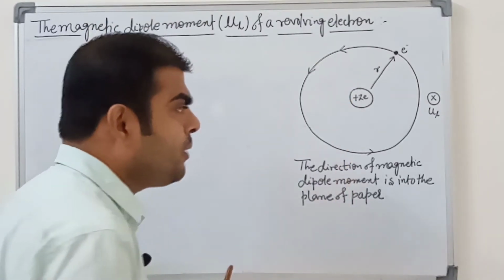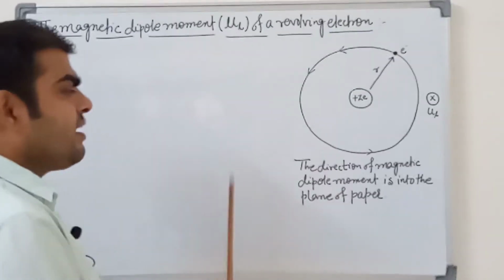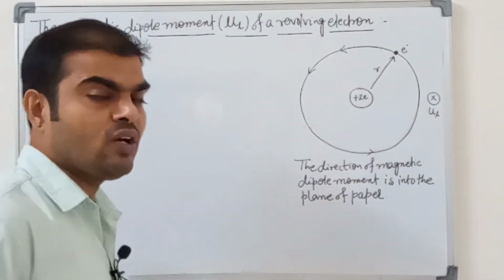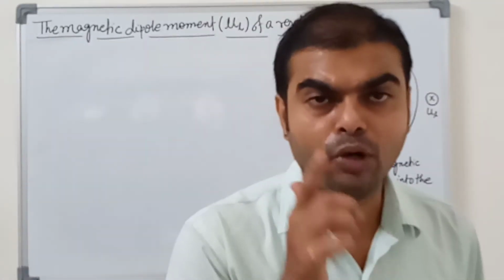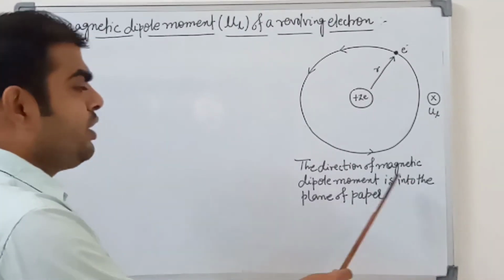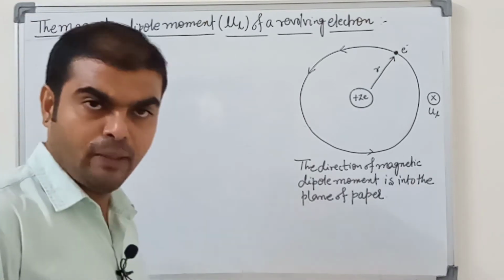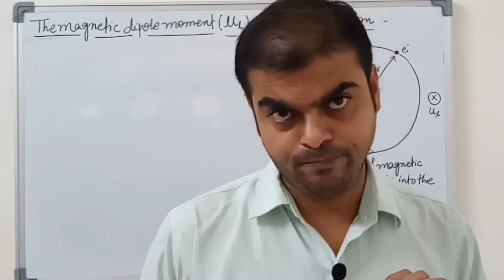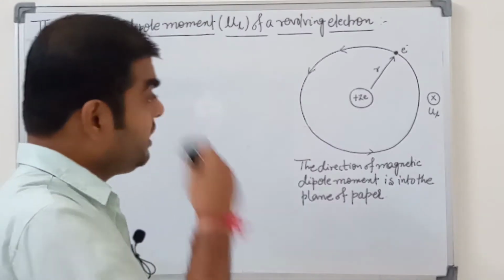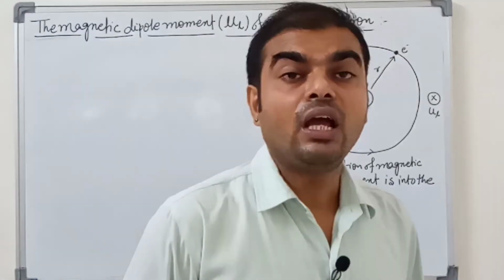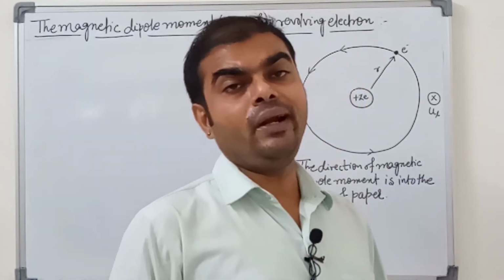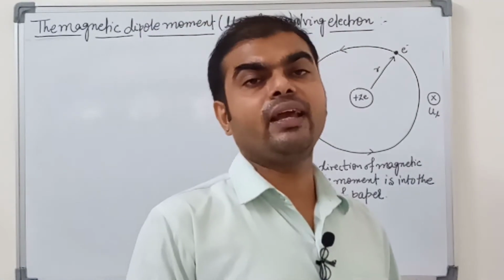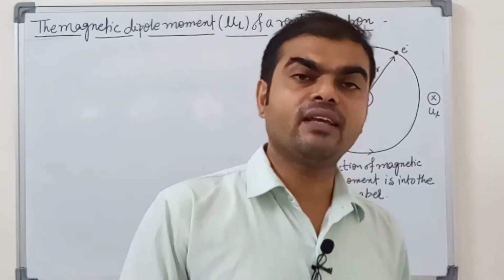The direction of the magnetic dipole moment is into the plane of paper. You can see the cross sign; it means the direction of the magnetic dipole moment is into the plane of paper. So today we only find the magnetic dipole moment. The electron revolving anti-clockwise creates an angular momentum L. We will find the ratio of angular momentum and magnetic dipole moment, its second postulate, and its values.